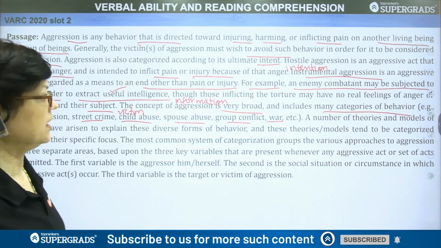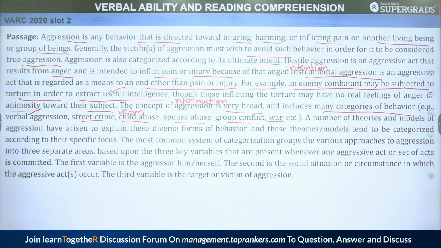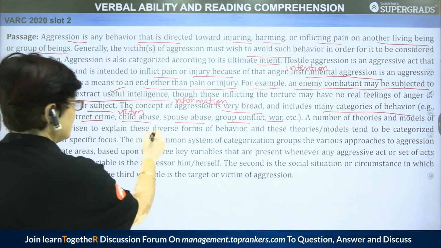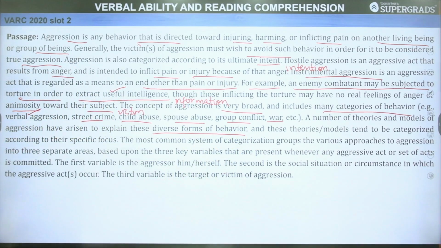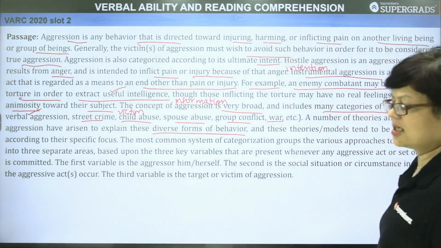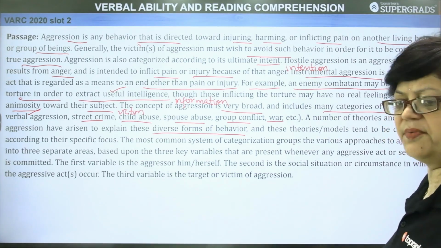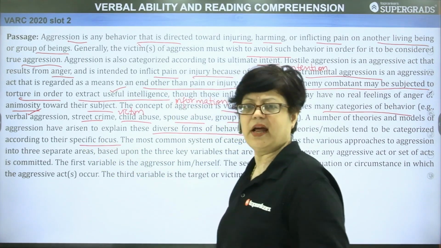A number of theories and models of aggression have arisen to explain these diverse forms of behavior. Many theories have been given about the reason behind these behaviors, and these theories and models tend to be categorized according to their specific focus, according to the intention, according to the purpose.